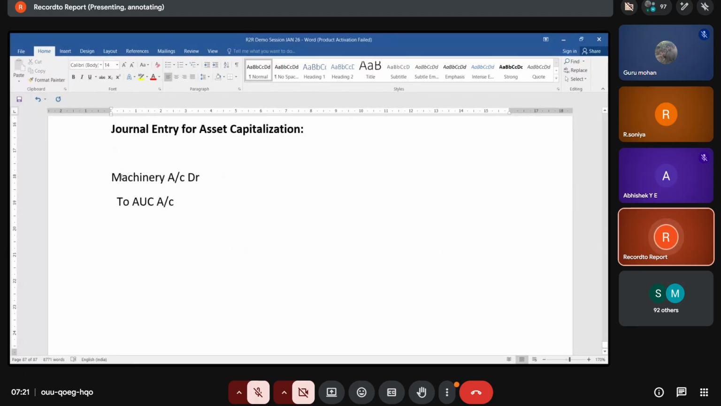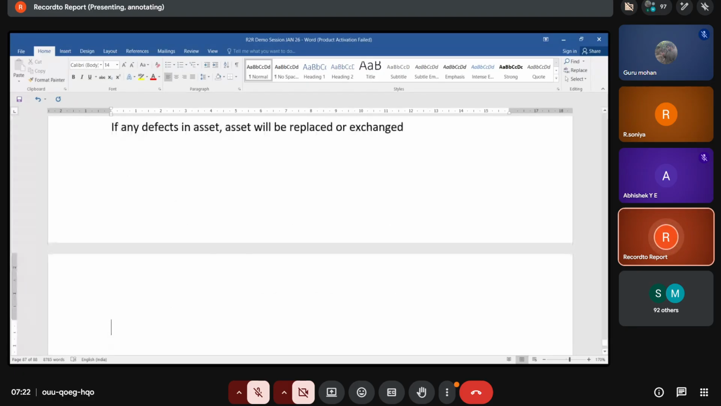Understand? So now what is the total cost of the asset? Is it 1 lakh or 1,30,000? 1,30,000. Understand guys? So this is the next stage of asset. The next stage is adjusting of an asset. Adjusting of asset is nothing but if any defects in the asset, it will be replaced or exchanged. This is rare cases.